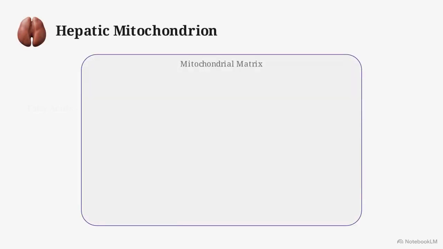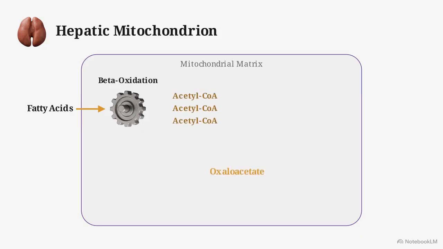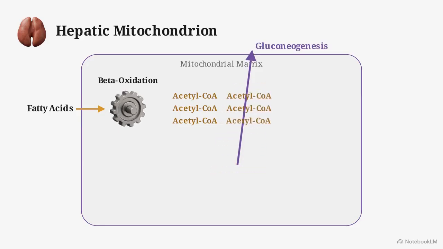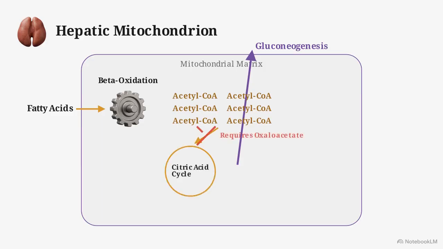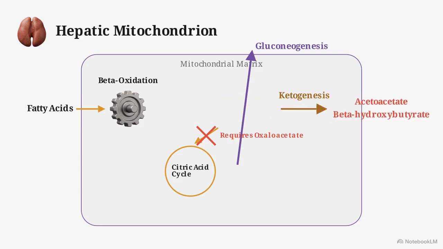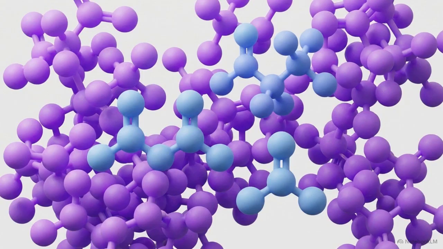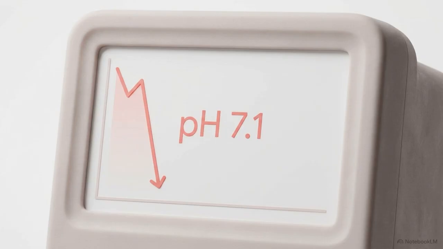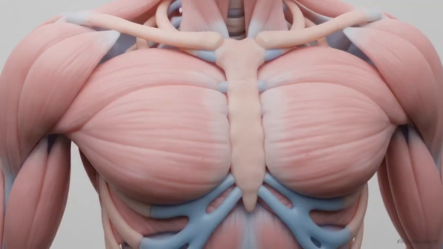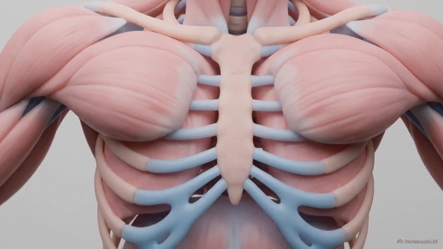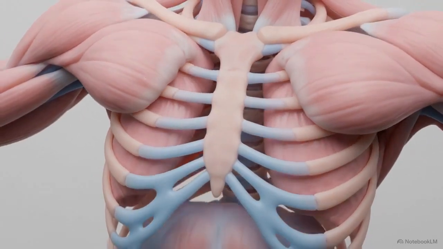Fatty acids undergo beta oxidation in the liver, yielding surplus acetyl-CoA. Simultaneously, aggressive gluconeogenesis drains the mitochondrial pool of oxaloacetate. Without oxaloacetate, acetyl-CoA cannot enter the citric acid cycle. Instead, this surplus is shunted into the ketogenic pathway, creating acidic ketone bodies, acetoacetate and beta-hydroxybutyrate. As these strong organic acids accumulate in the blood, they overwhelm the bicarbonate buffer capacity. The resulting drop in blood pH leads to severe metabolic acidosis and the deep, rapid Kussmaul respirations used by the body to blow off carbon dioxide in a desperate attempt to compensate.